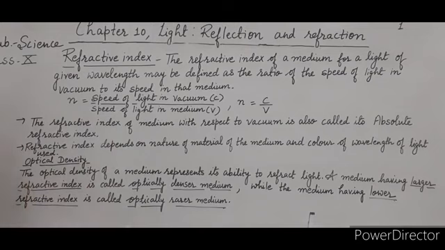Now optical density. The optical density of a medium represents its ability to refract light. A medium having larger refractive index is called an optically denser medium, while the medium having lower refractive index is called an optically rarer medium. So the medium having higher refractive index is optically dense, while the medium having lower value of refractive index is an optically rarer medium.